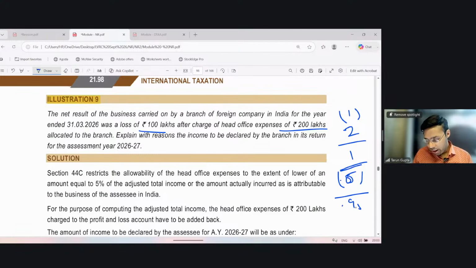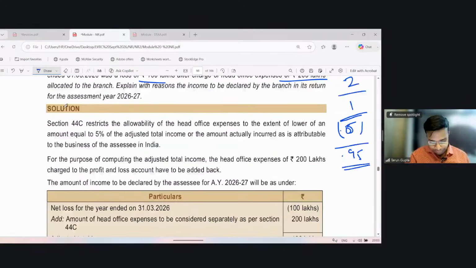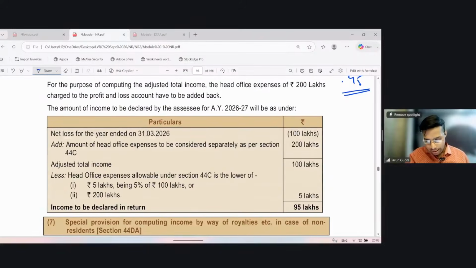So my income taxable in India is computed thus. It says 100 lakh is the loss. I'll add 200 lakh on account of actual expenses already deducted. So I got an income of 100 lakh. Now the actual expenses allowed are 5% of this 100 lakh, which is 5 lakh, or actual expense 200 lakh, whichever is lower. So I will allow 5 lakh only, and the income shall become 95 lakh. So a 100 lakh loss has been converted into an income of 95 lakh.